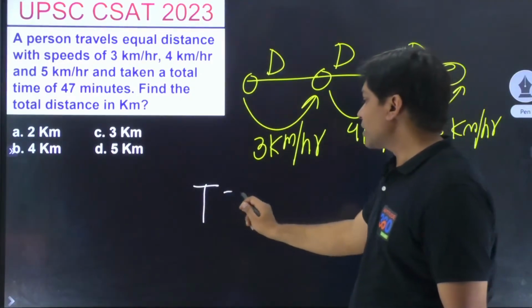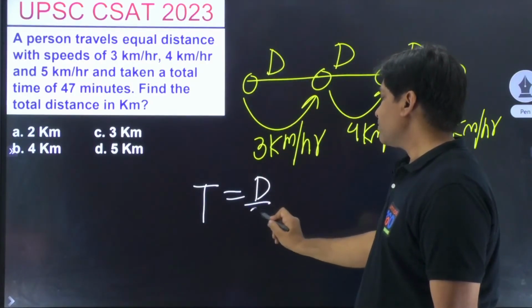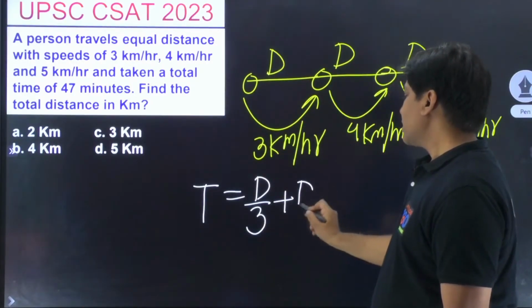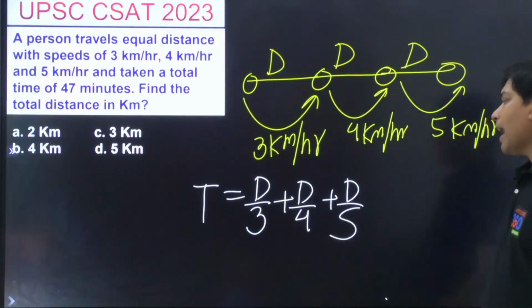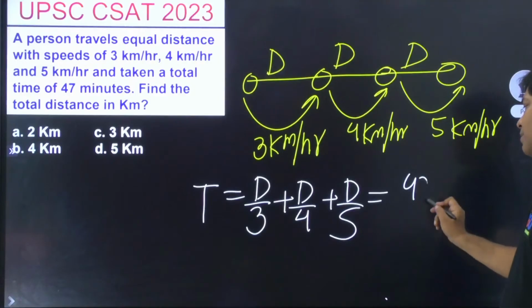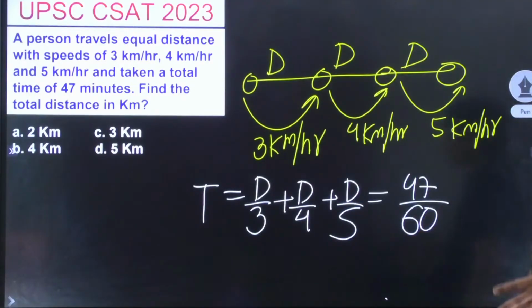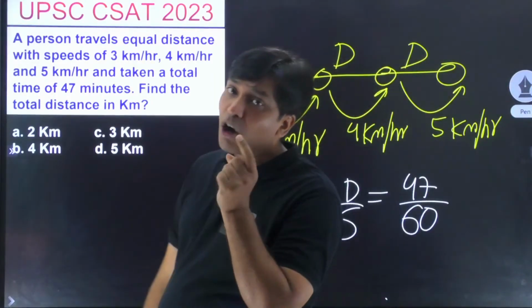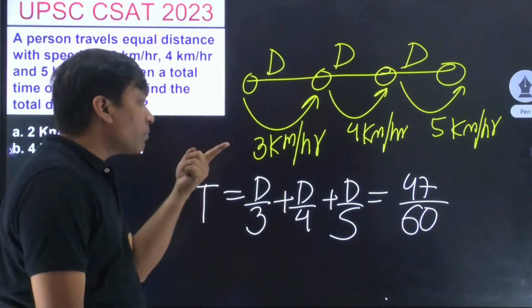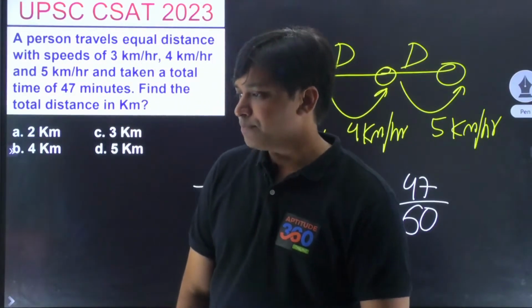Can we find out time from here to here? It is D by 3 plus D by 4 plus D by 5. That's the total time. And as per the problem, it is 47 minutes. And convert 47 minutes into hours, because D by 3, D by 4, D by 5, they are all in hours. And if they are all in hours, how do we convert minutes into hours? Dividing by 60. The problem became simple.